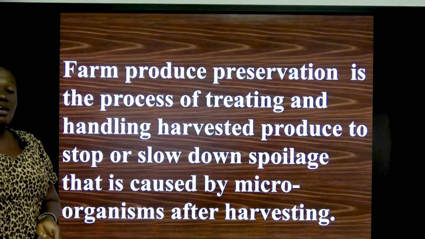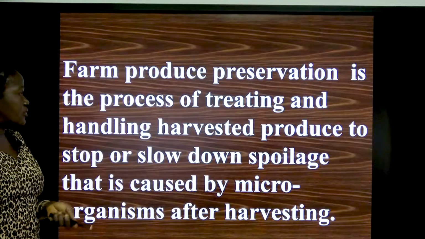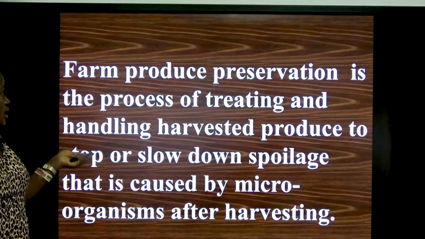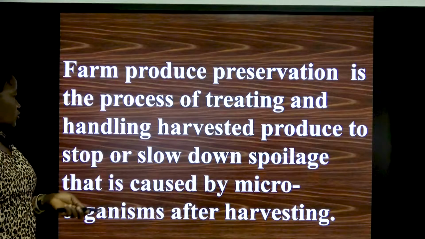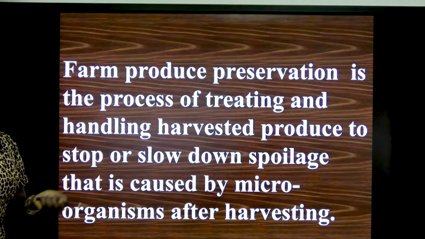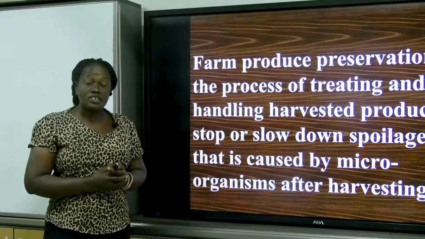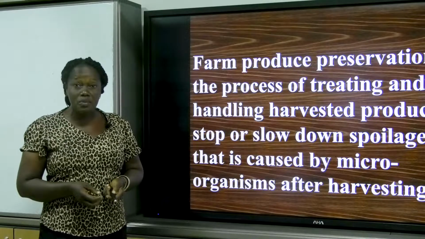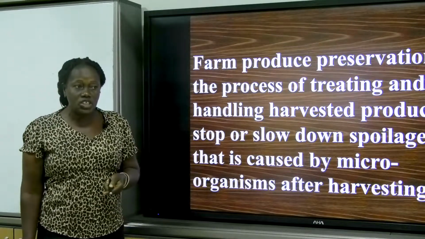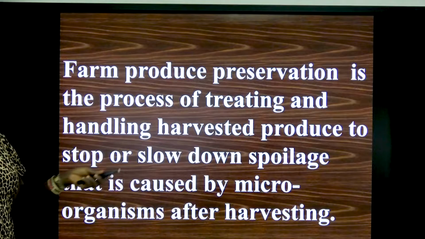We now say that farm produce preservation is a process of treating and handling harvested produce to stop or slow down the spoilage that is caused by microorganisms. Any treatment at all that you give to your harvested crops or harvested animals, as the case might be, to stop spoilage is known as preservation of farm produce.